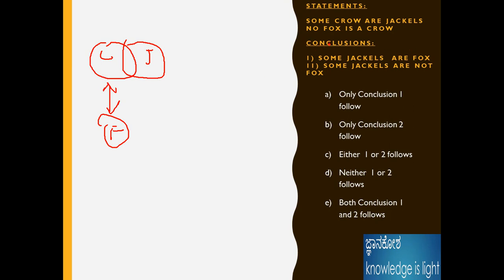Here it is given no fox is a crow. Then it shouldn't be the jackals also. Then this statement is wrong. Some jackals are not fox. Okay, some jackals are not fox. Yeah, maybe not a fox. This is the right thing, because here some crows should not be a fox. Understand? That's why some jackals are not a fox.